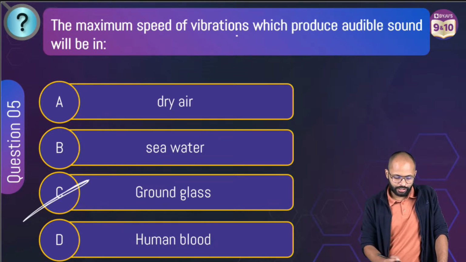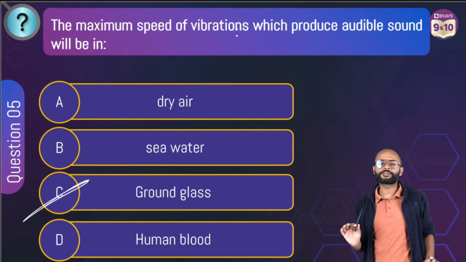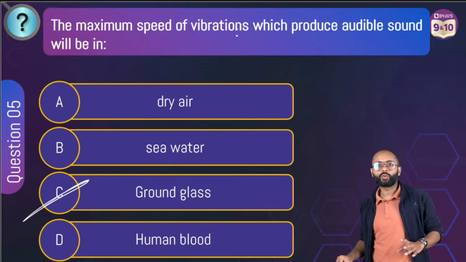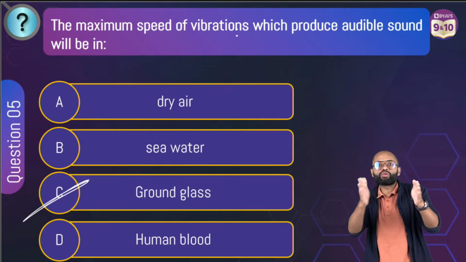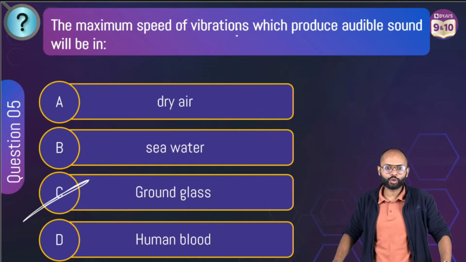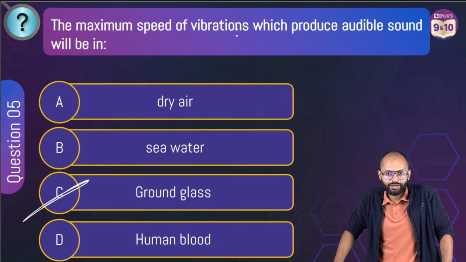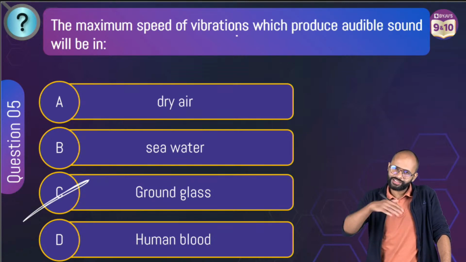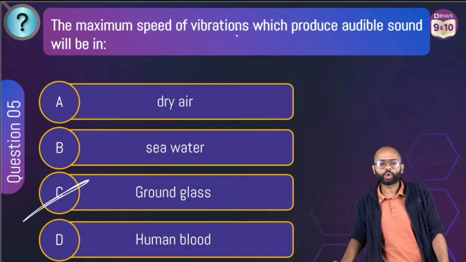The next one was easy, its answer was C, solids. Speed of sound is more in solids. Why? Because in solids the particles are close to each other, so it is easy to propagate the wave, and it is quick to propagate the wave. SI unit of wavelength is meter. Atashi, you are right, but the question is asking in centimeters, the question is saying so.